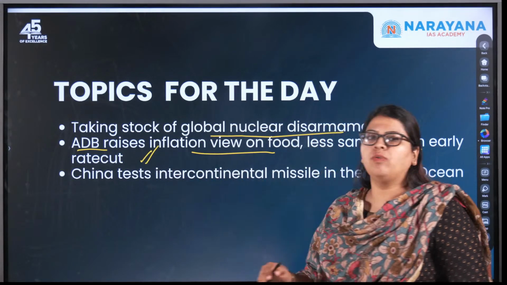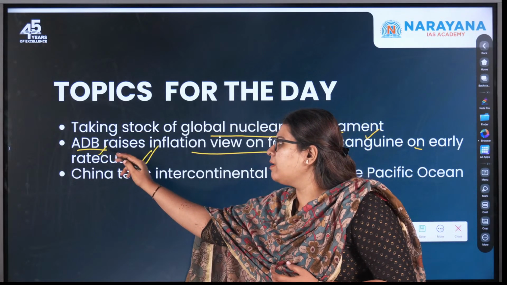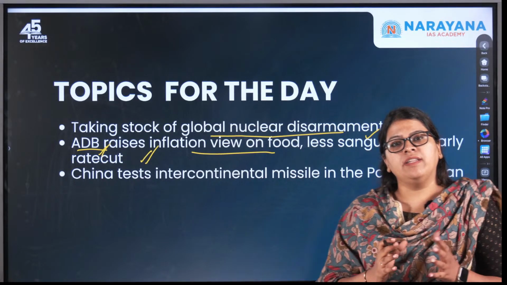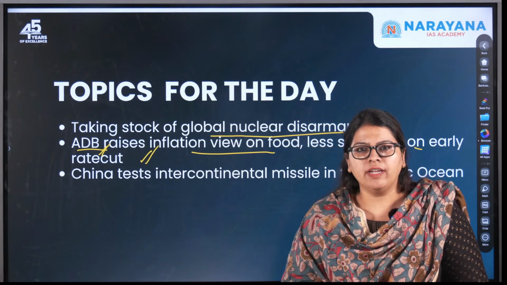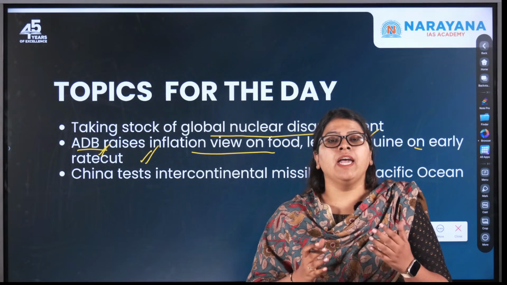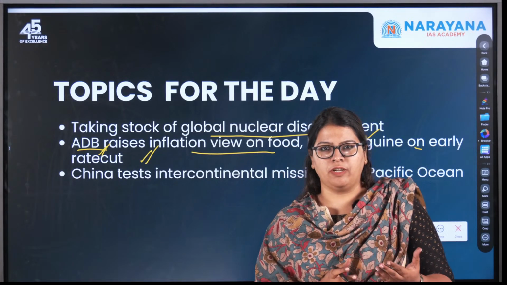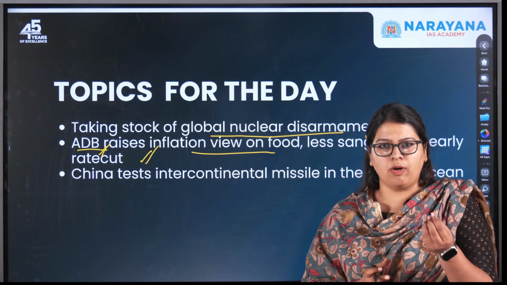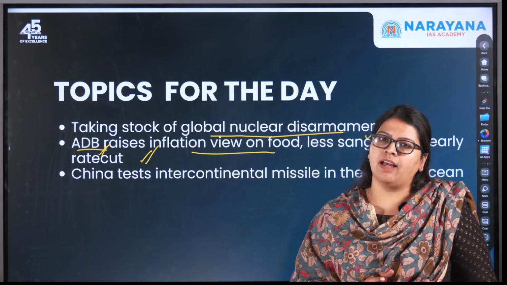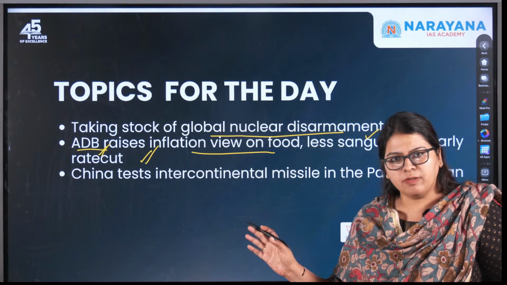With respect to our examination, from the prelims perspective, the Asian Development Bank is important, and so is discussing the inflation trends in India, how inflation is calculated, and the role of the RBI through the Monetary Policy Committee in controlling it. We'll be discussing different rates and economic indicators like the repo rate, reverse repo, SLR, CRR, etc., which become very important from the prelims perspective.